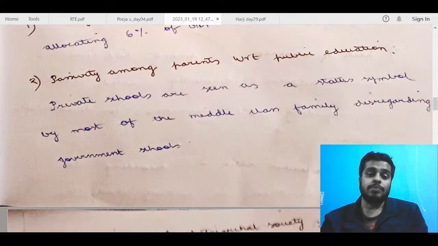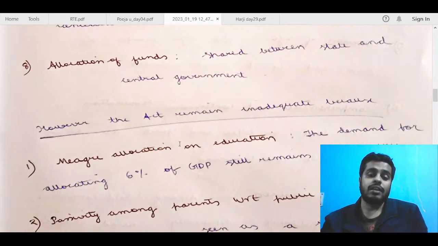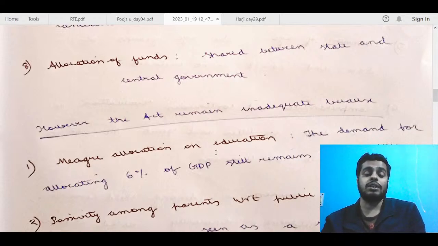Passivity among parents with respect to public education. But I think here you need to talk about what are the inadequacies with this act. You don't need to get broad and talk about the education sector in India. For example, meager allocation on education is an issue with the education sector. When you are analyzing the problems with primary education, you can mention these points, and I think it will be one of the topmost points in that answer.